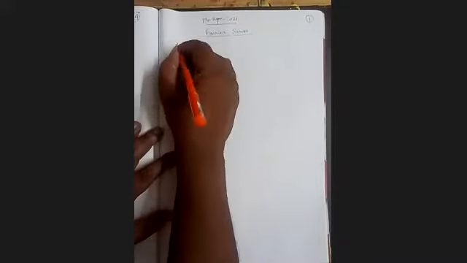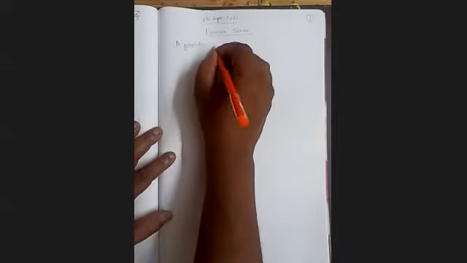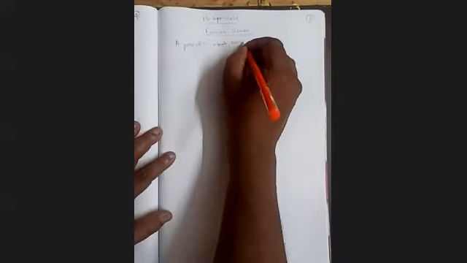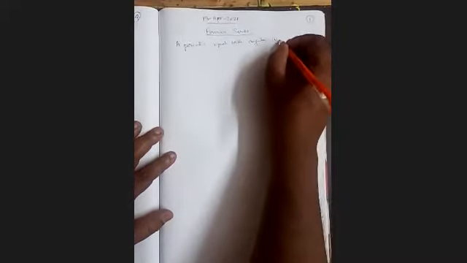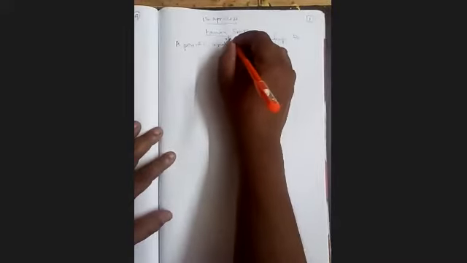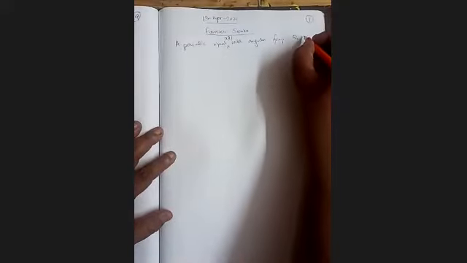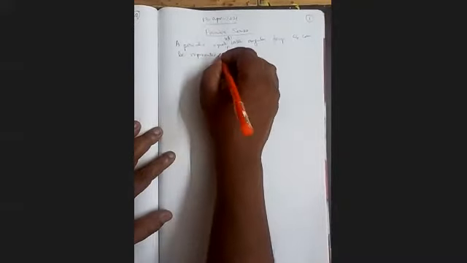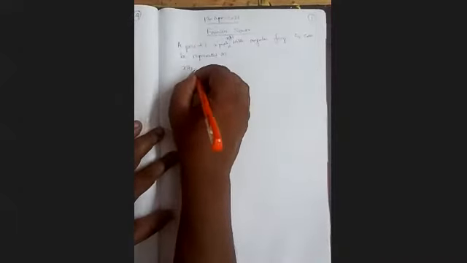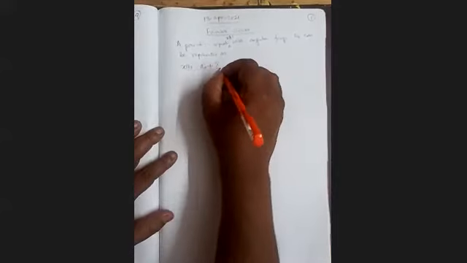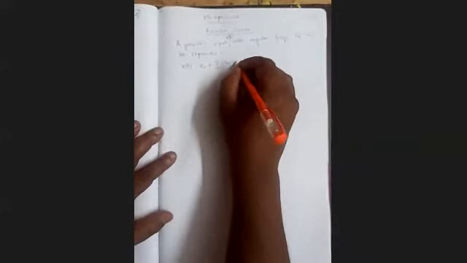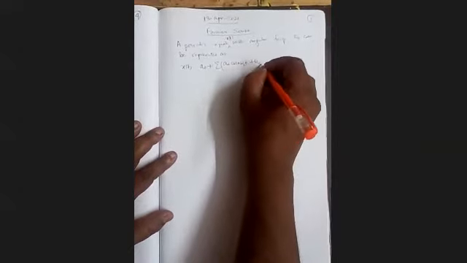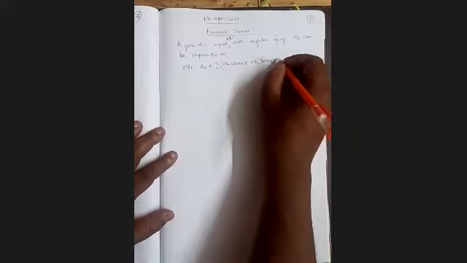Now we know a periodic signal x(t) with angular frequency omega 0 can be represented as x(t) equal to a0 plus summation of an cos n omega 0 t plus bn sin n omega 0 t, where n is varying from 1 to infinity.